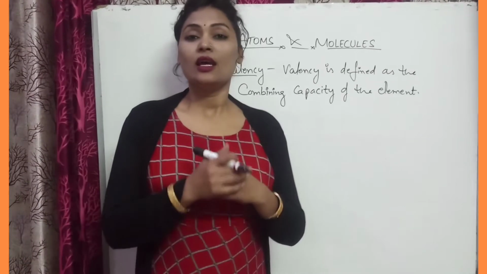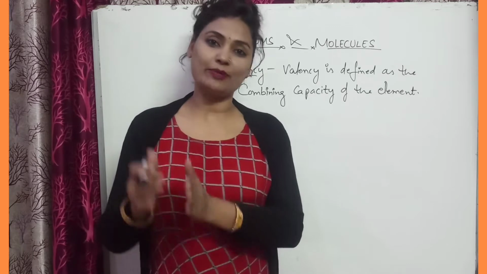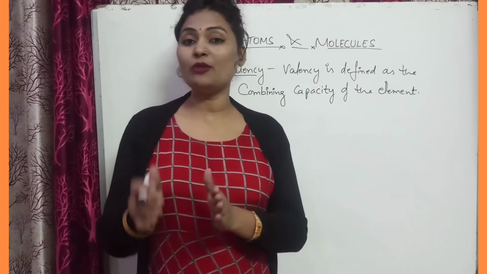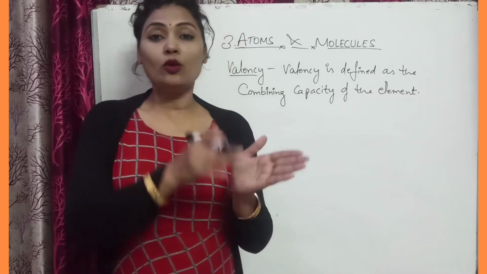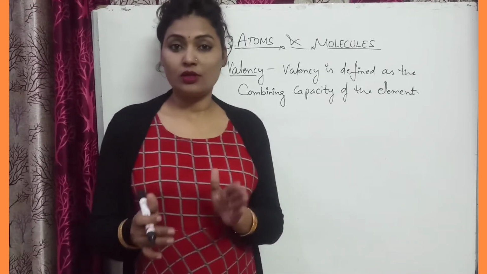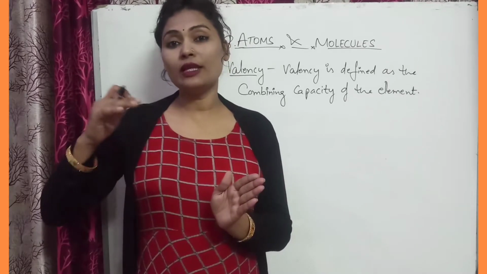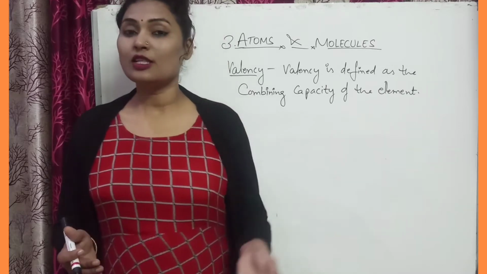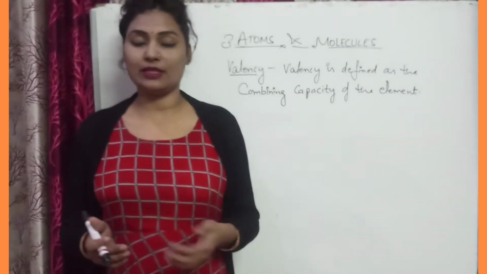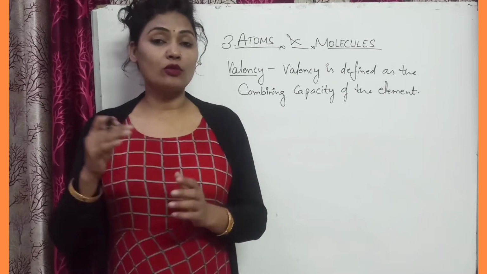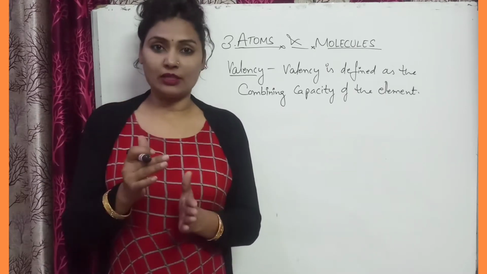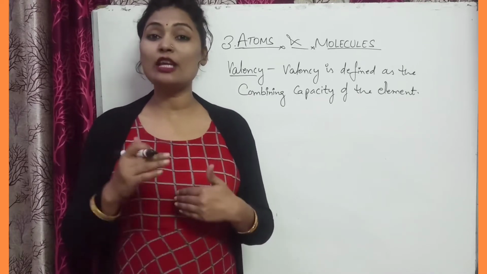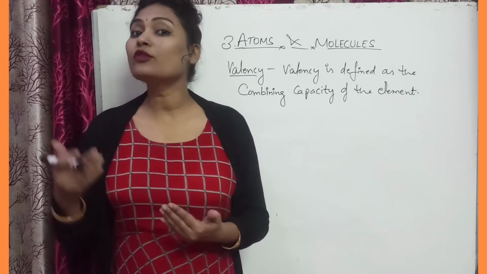Actually valency is defined as the combining capacity of the element, or valency of a metal can be defined as the loss of electrons. How many electrons will be lost by the metal? That is the valency of that specific element or substance. If we talk about a non-metal, then what happens? It will gain electrons. So the number of electrons gained by the atom is the valency of the non-metal.